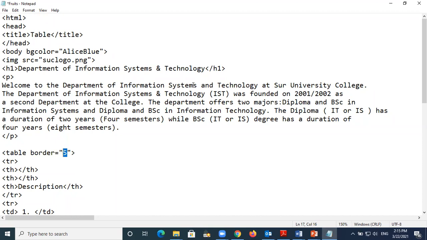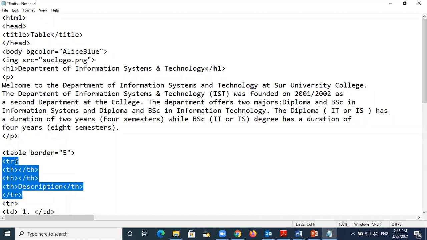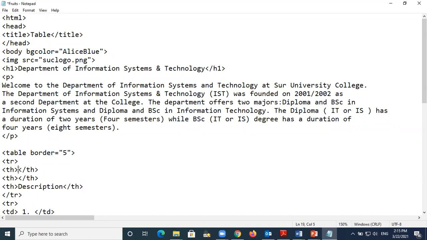Okay, so the first thing here you have to make is that for the table, you have to design line by line. This is called table row, R-O-W row. Table row, TR open and TR close. This is the one row. Okay, so and here, I'm going to put the 3 parts here. Okay, so the first one here, I'm going to put is a sequence number.